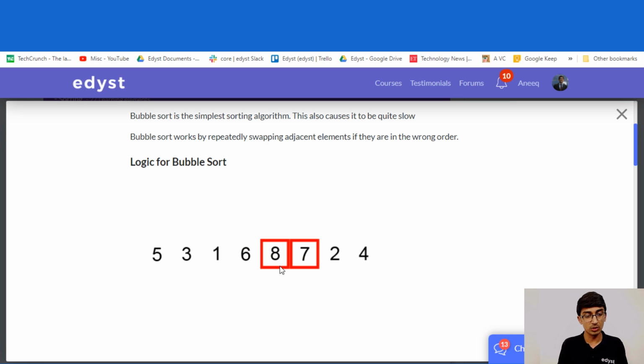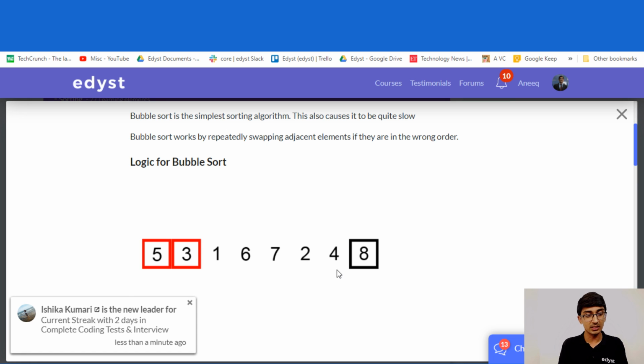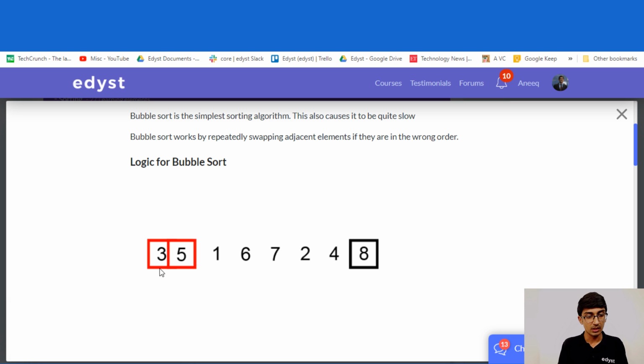So 6 and 8 it won't swap, 8 and 7 it will swap. So let it swap. It swaps. Now it will compare 8 and 2. Is 8 greater than 2? Yes, it's going to swap 2 and 8. And then let's just wait for 8 and 4, and it's going to swap 8 and 4. Right, so that's what it's going to do. 4, 8, and this is just one pass of the array. Now it's going to do this again from the start. 8 is in the correct position, but it's going to do this again from the start. So you have over here, it's going to do this for 3, 5, then 1, 6, then 7.